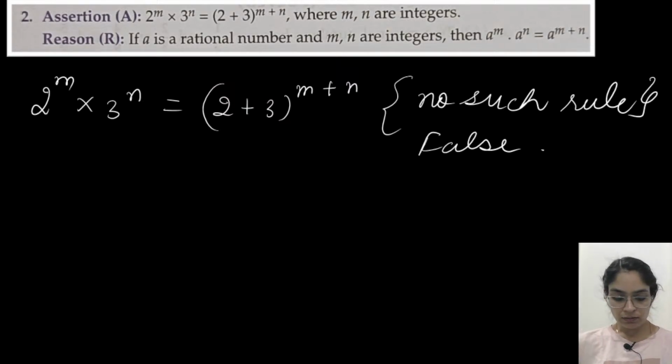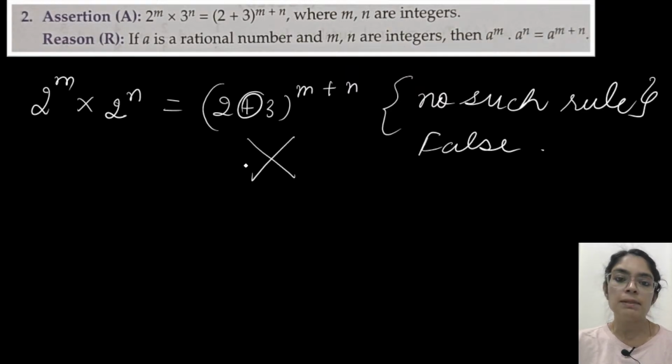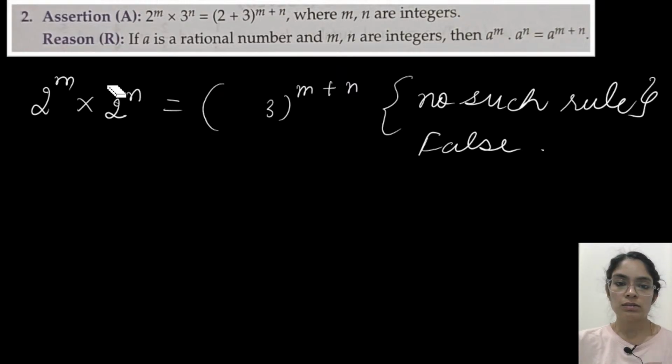So everyone understood? First one, bases are not the same. If here also we had 2 to the power n, it would still be false, because in multiplication here we don't add. So you have to understand this is a completely false statement.